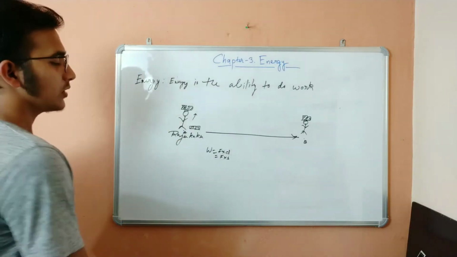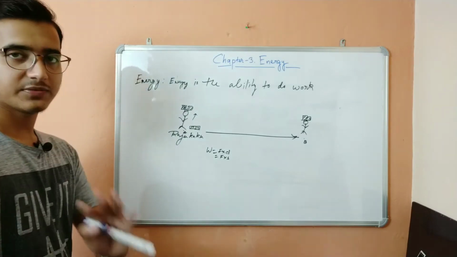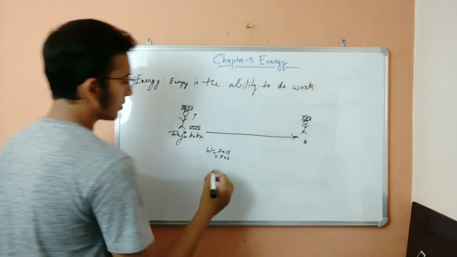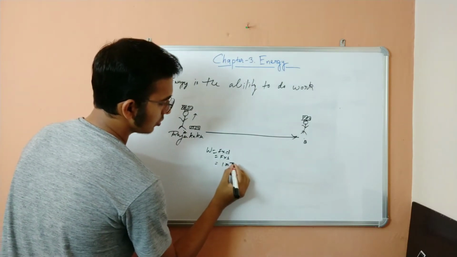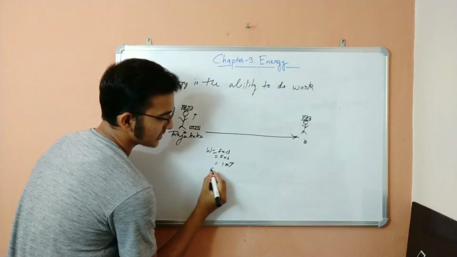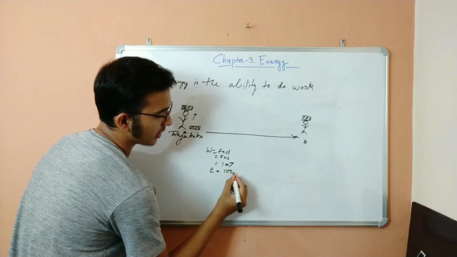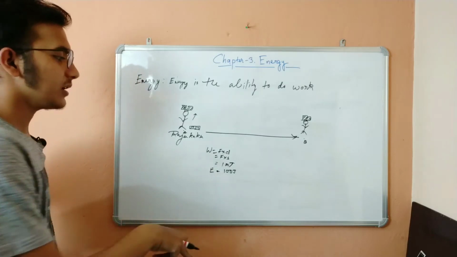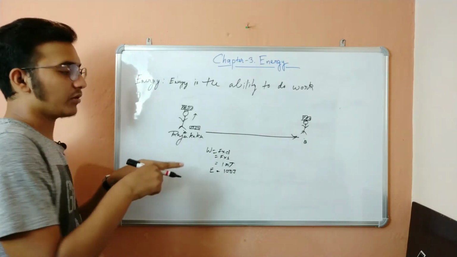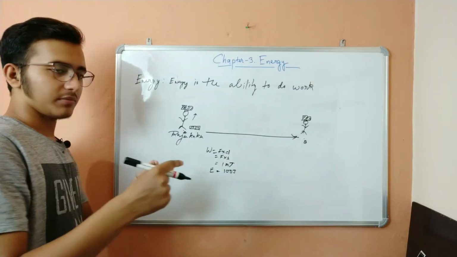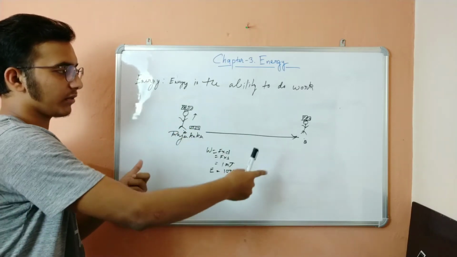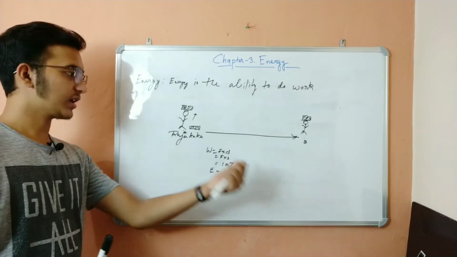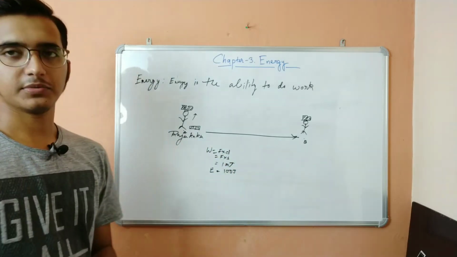Now, how to calculate that energy? It's very simple. Energy is the ability to do work. So suppose 100 joule of work is done, that means energy required is also 100 joule. Simply that's it. The amount of work done is equal to the amount of energy spent. You see the relation over here? You're doing some work. To do that work, you need some energy. If you calculate the work, you get the energy. It's that simple.